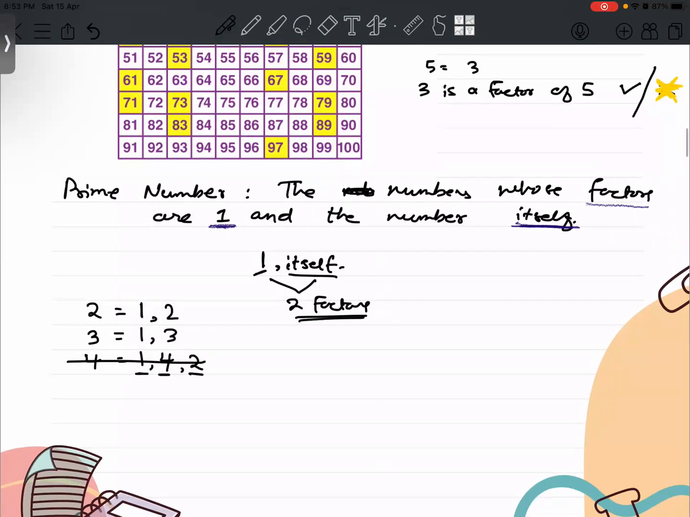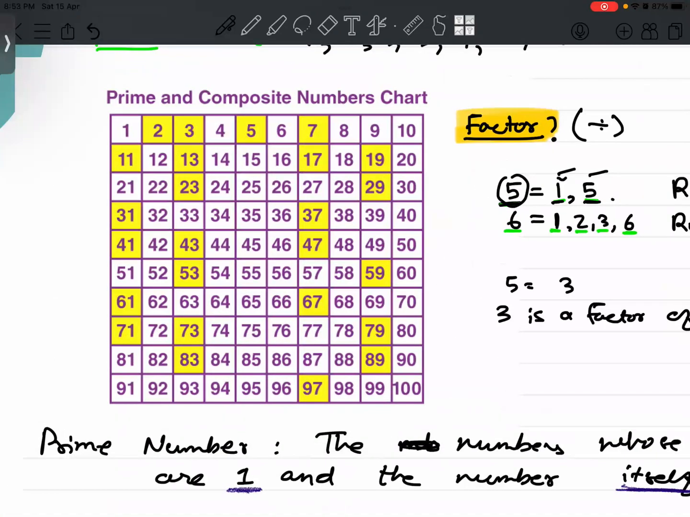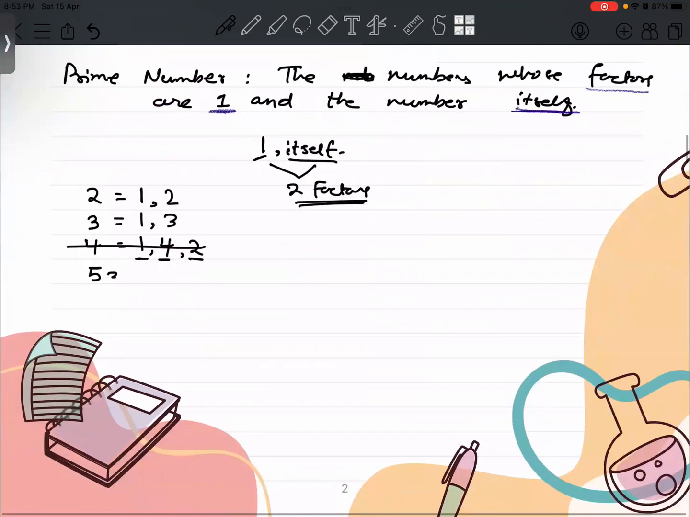So likewise in the table, you will find that after 2 and 3, another prime number is 5. Then you will find 7 is also a prime number. All the numbers which are highlighted yellow are basically prime numbers. And 6 is a composite number because it has more than two factors. Similarly 8, 9, and 10. All the rest of the numbers which are not highlighted yellow are composite numbers. Any confusion? Understood.